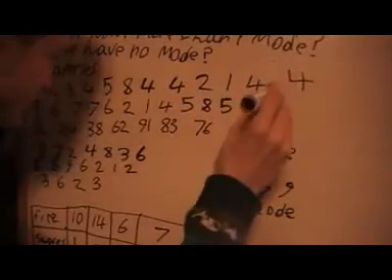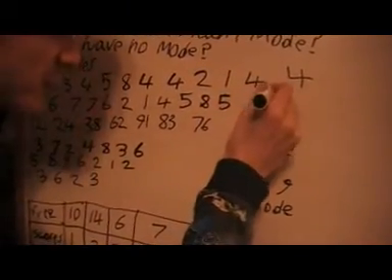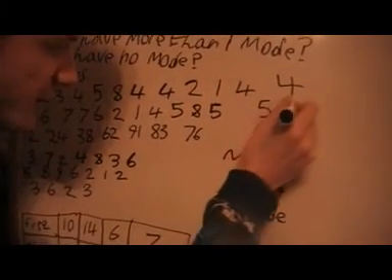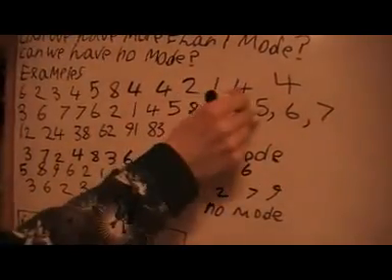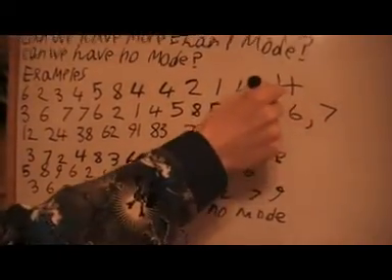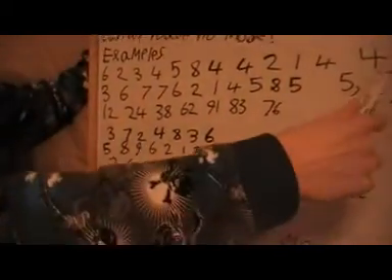So in this one we've got 3 modes. Let's put them in order: 5, 6, and 7. And put those little commas here, whatever those are called, because I'm not really an English person, just to show that it's not 567, because there isn't the number 567 in this list.